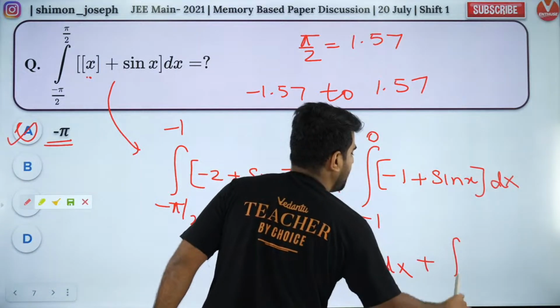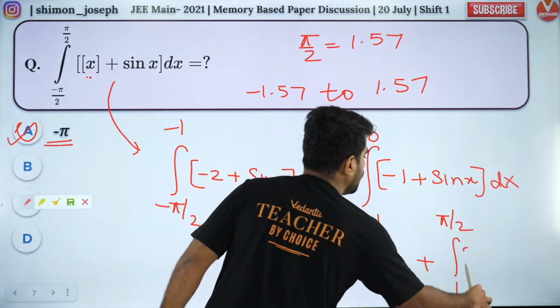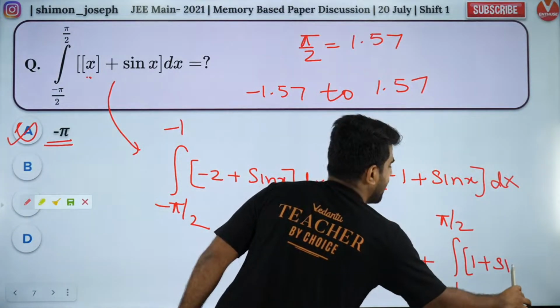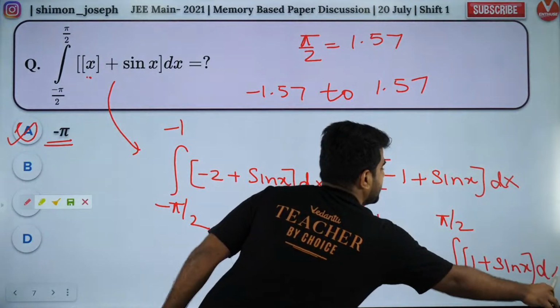And from 1 to pi by 2, GIF of x will be 1. So it will be 1 plus sine x. Did you all get it? This is how you solve it.